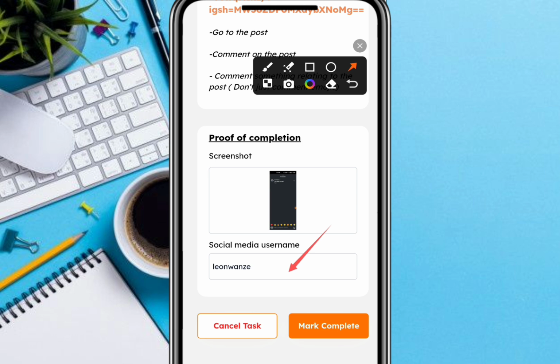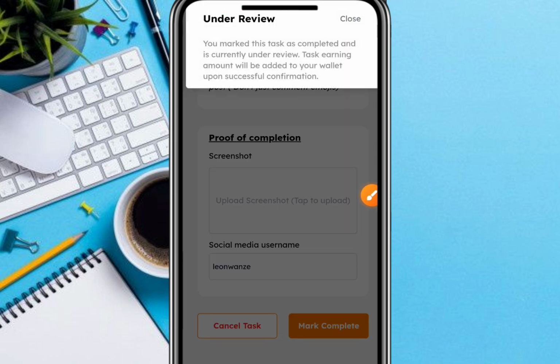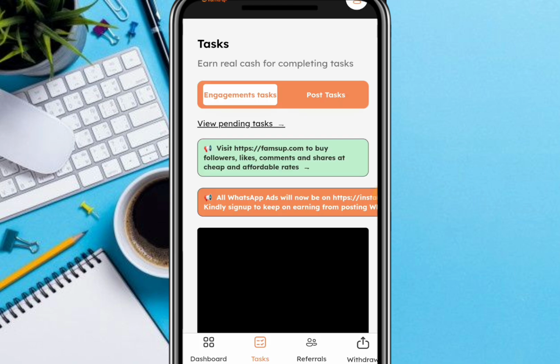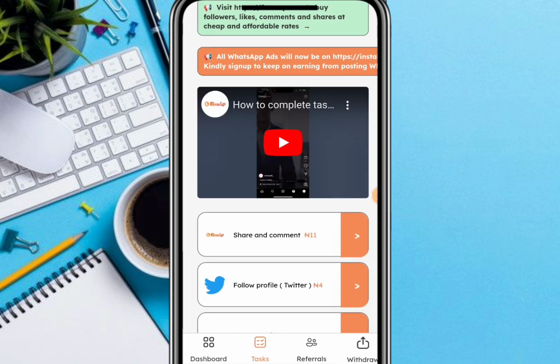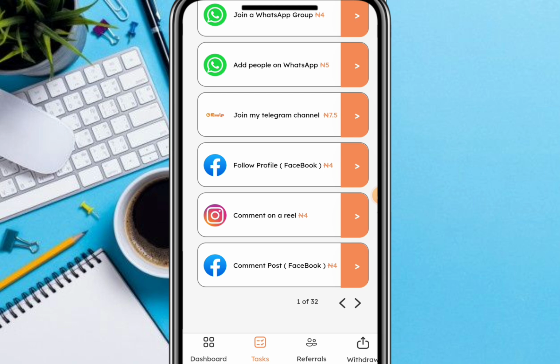Okay, I've already typed it in here for confirmation's sake. Once I'm done with that, the next thing I'm going to do is to click over here that says mark complete. So I'm going to click on mark complete. Once they are done reviewing this particular task that I concluded, they are going to credit my account. Okay, so we're going to go down again and then select and perform another task.